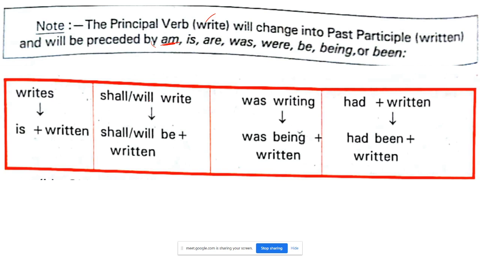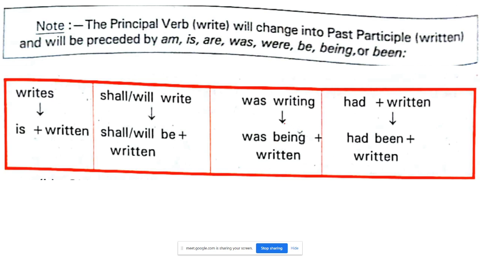Shall write. Will be writing. Will be written. Was writing. Was being written. Had written, had been written. Okay, keep this all in mind.